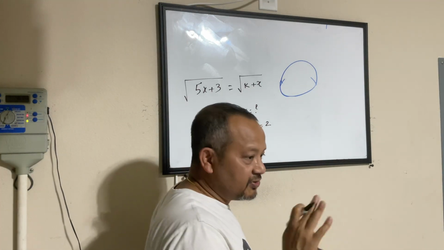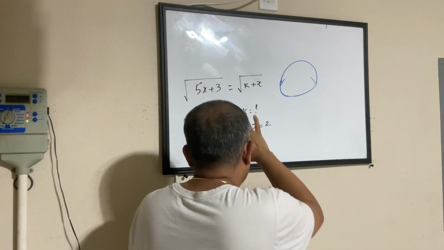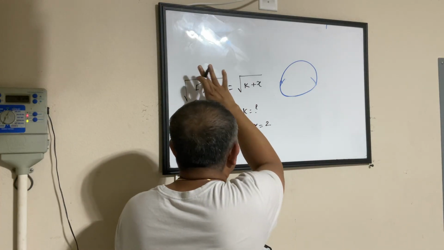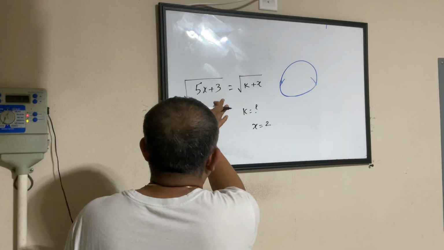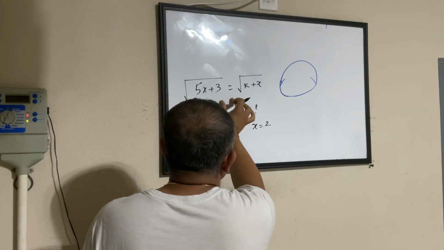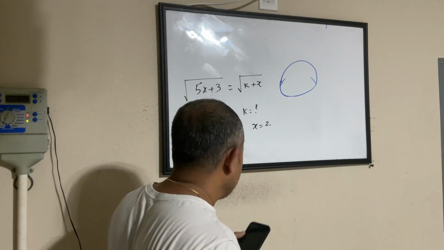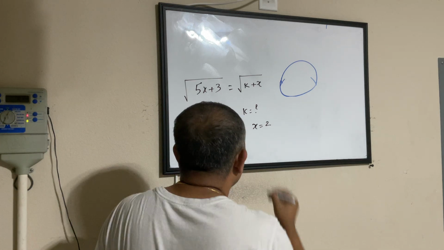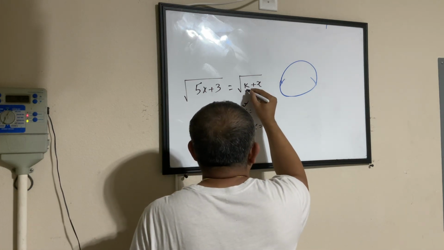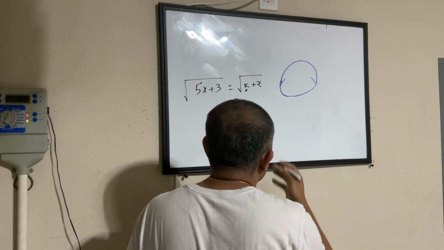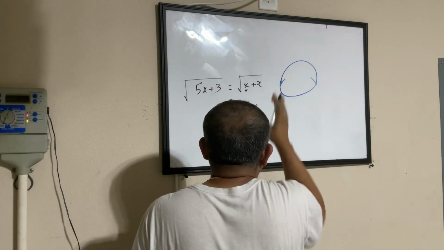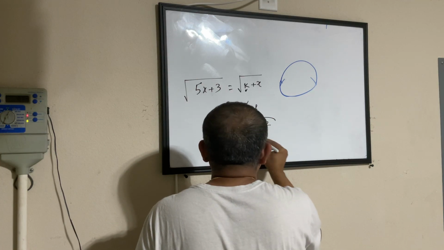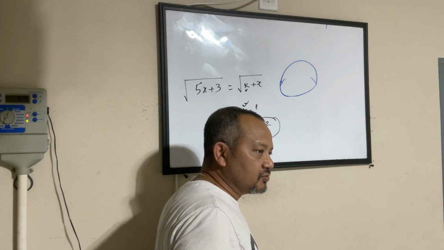So I am reading this for you one more time. I have a radical equation, square root of 5x plus 3 equals square root of k plus x. It says find for what value of constant k. K is a constant, not a variable. This whole equation will have only one solution, that is x equals 2.